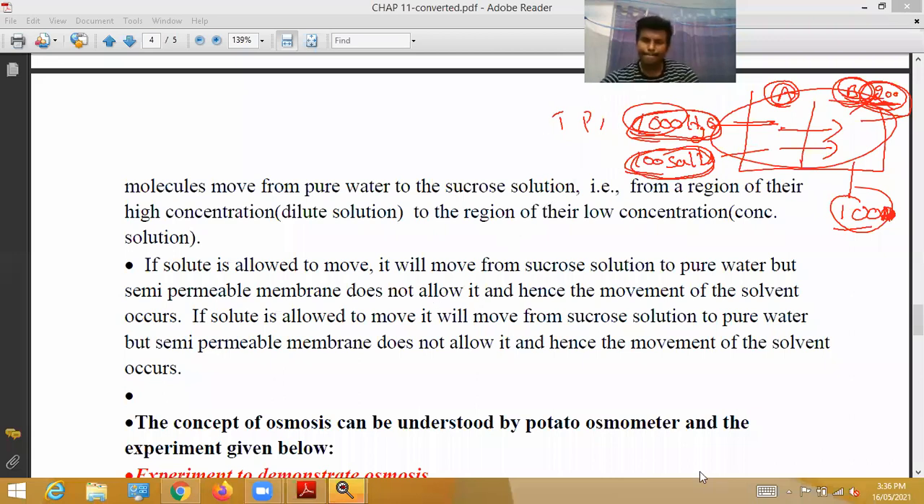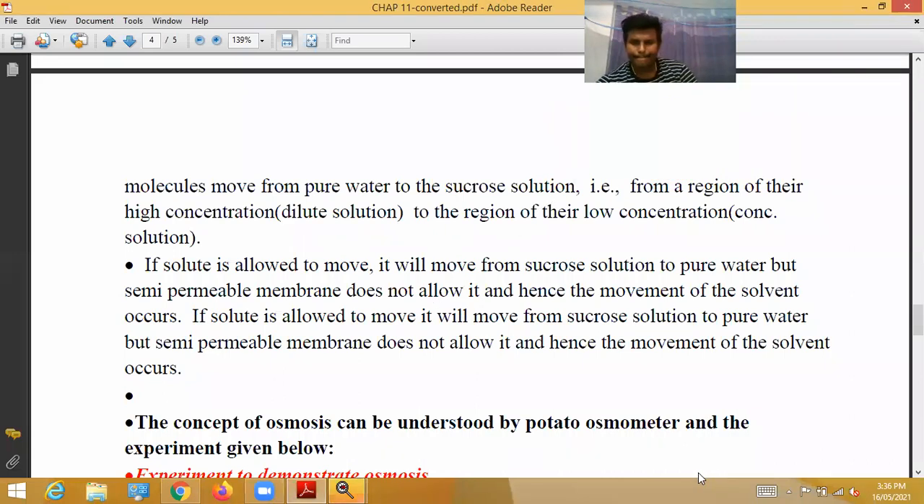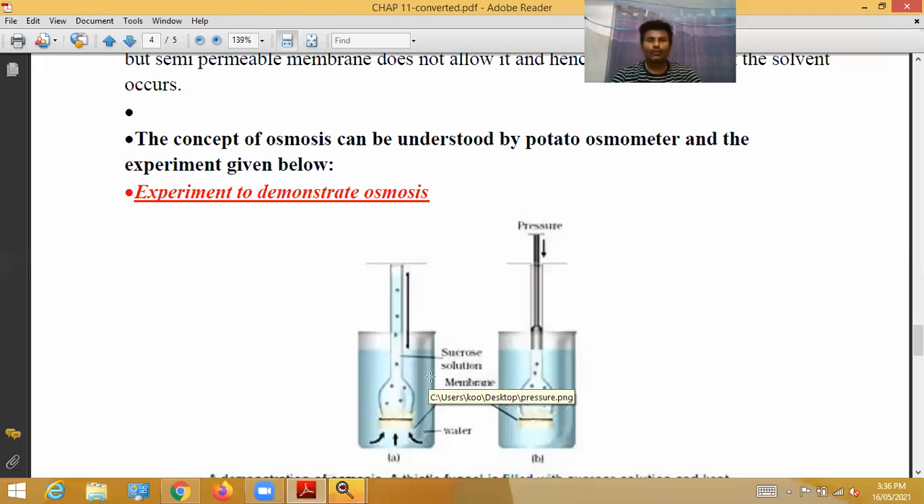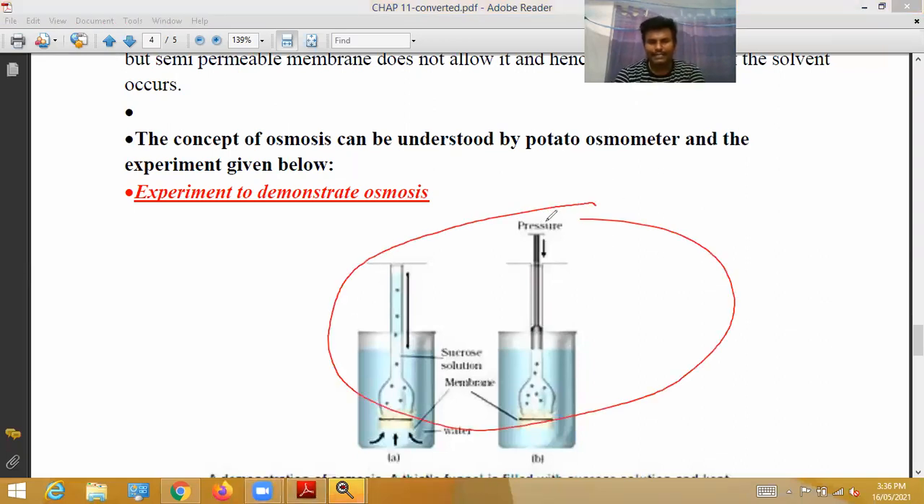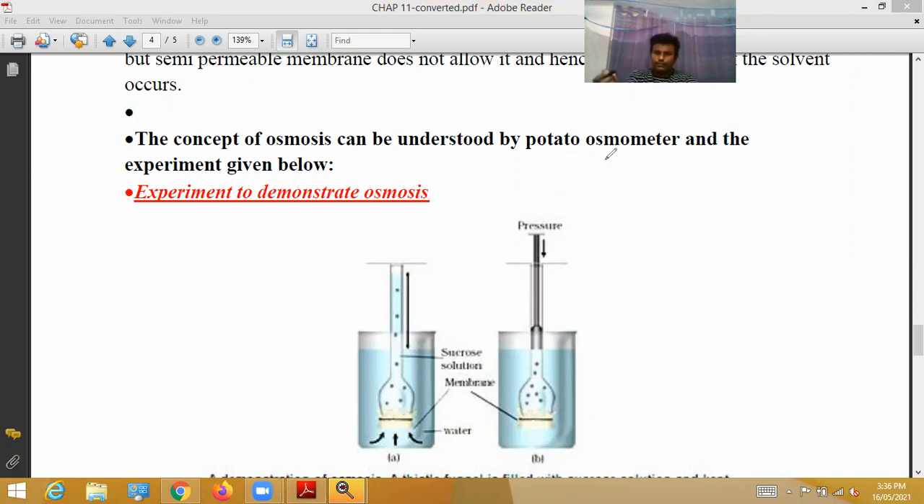Next topic. The same experiment we have to discuss again through the potato osmometer experiment. This is called the potato osmometer experiment, it was already in the textbook. The concept of osmosis can be understood by the potato osmometer and the experiment given below. Okay, so that experiment we will see.